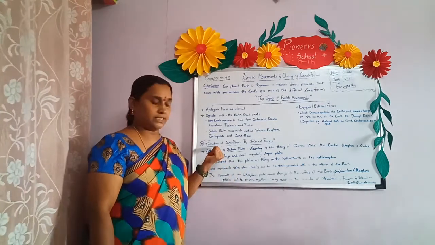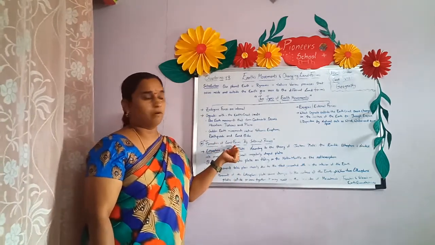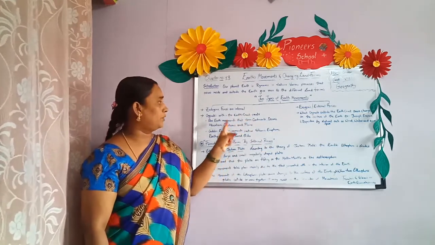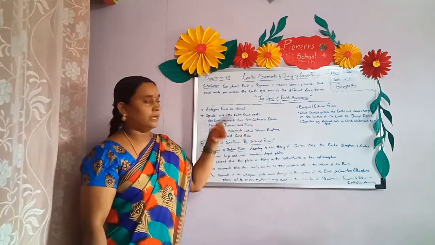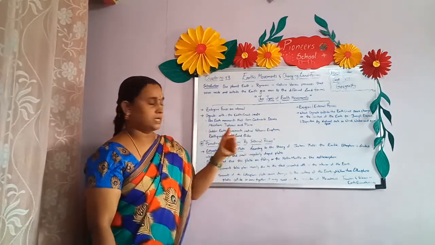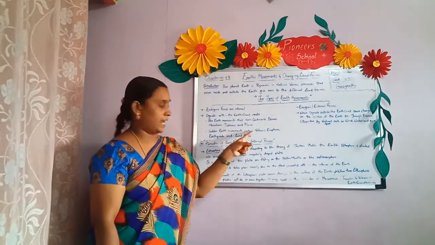Now let us first discuss the landforms which are formed by internal process. As I already told you, the landforms formed by internal process, children, are continents, oceans, mountains, plateaus and plains.